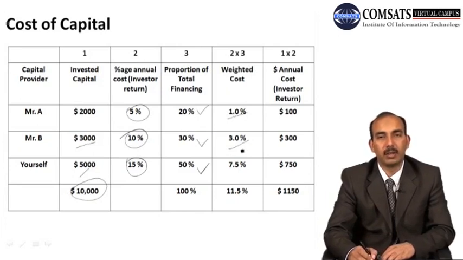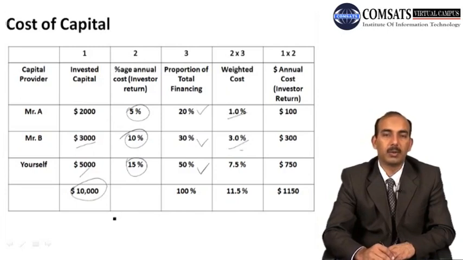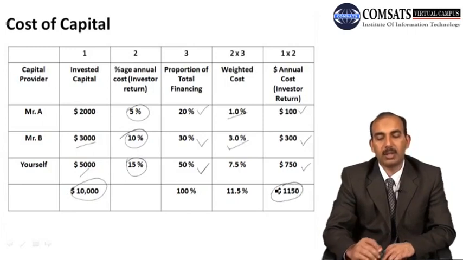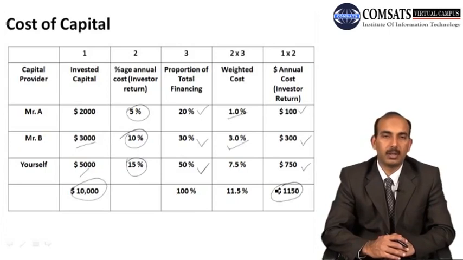We have a weighted cost of 1%, that is 1% of the total asset. And then we calculate the weighted cost for Mr. B, that becomes 3% of the total asset, and then 7.5% for yourself from the total asset. So if you take the annual cost for the investor return, we have $100 for Mr. A, $300 for Mr. B, and $750 for yourself. So at least your project or your investment should generate $1,150 such that you can compensate all your financiers.